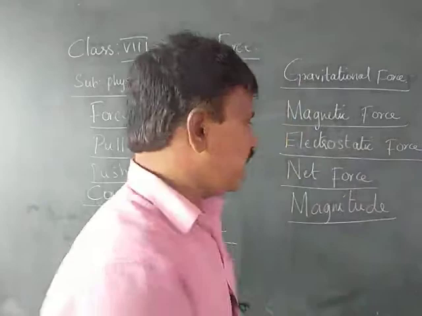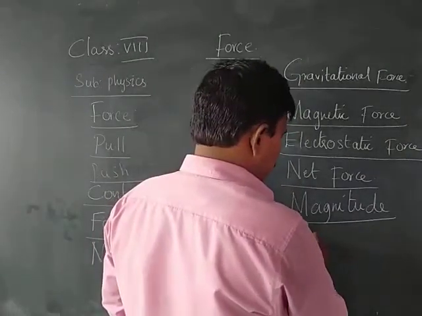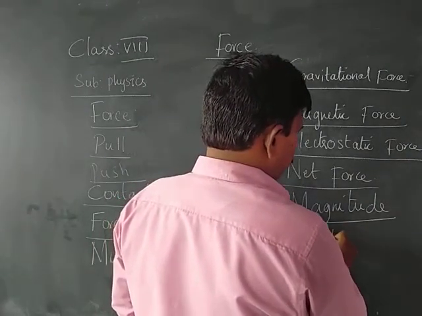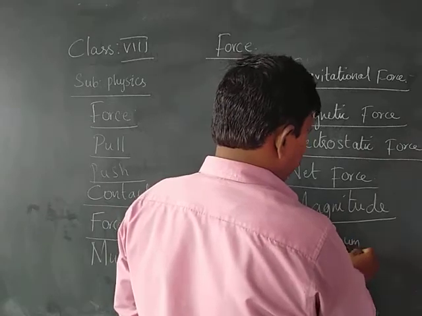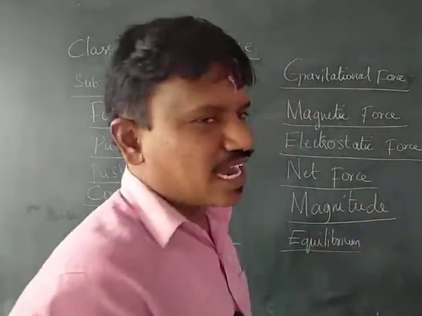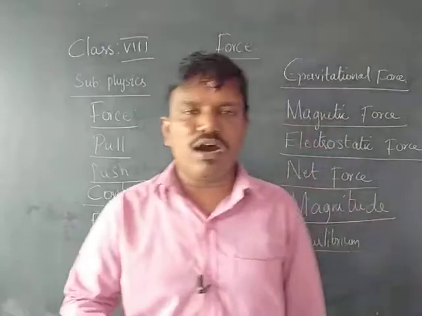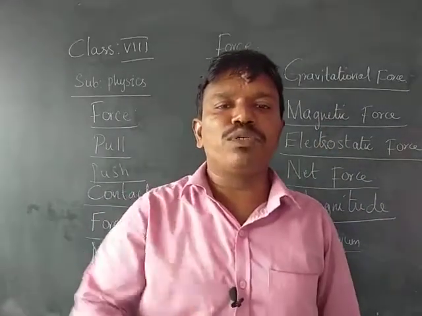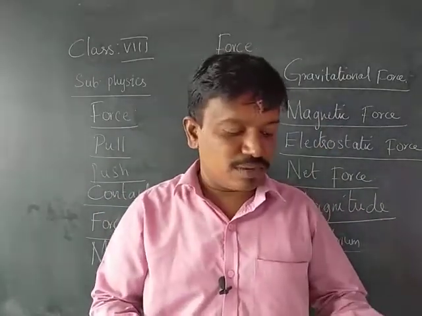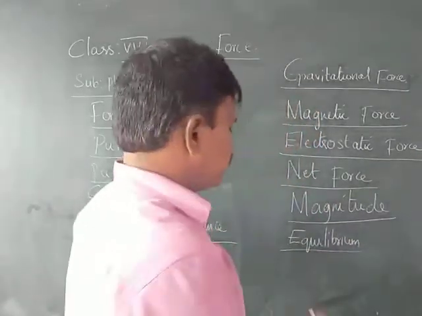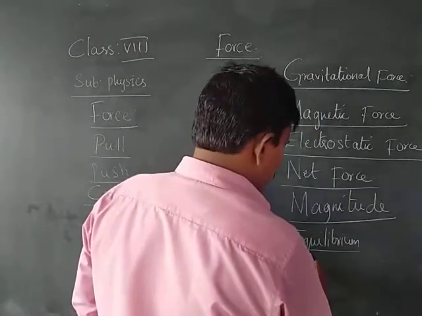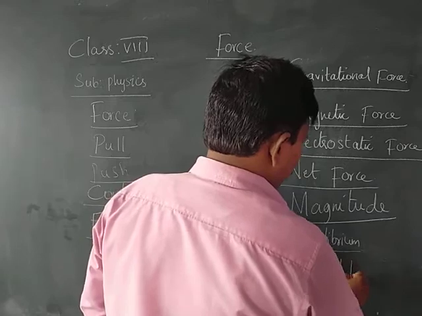Next one is the equilibrium. Equilibrium means equal. If the forces which are exerting on a body are equal on either side, then we say that the object has attained the equilibrium position. Next one is the normal force. Normal force. The force.